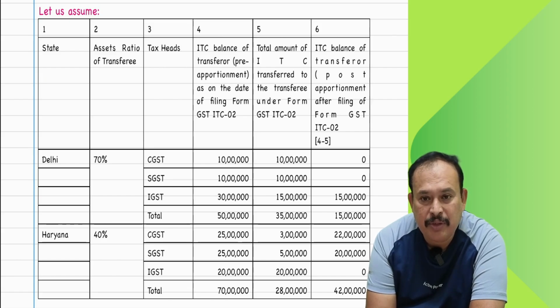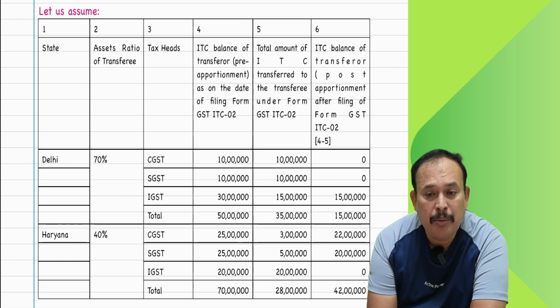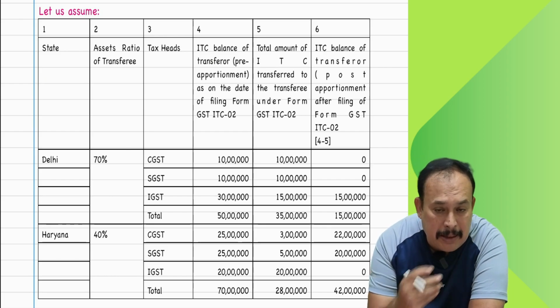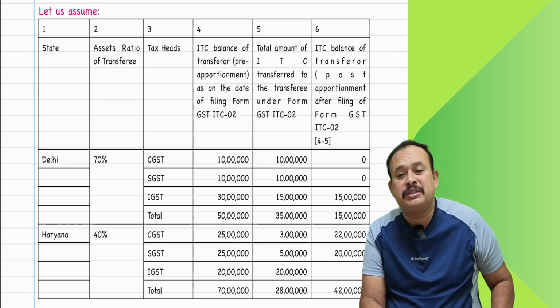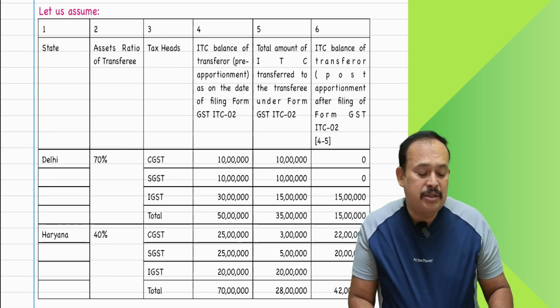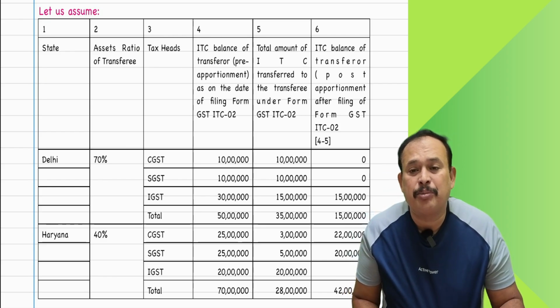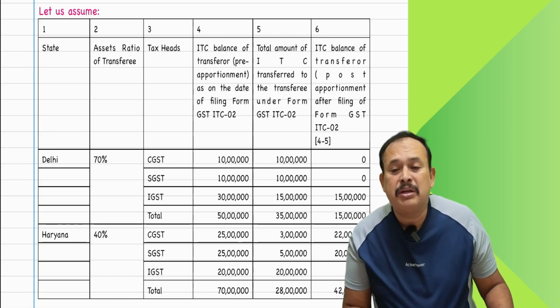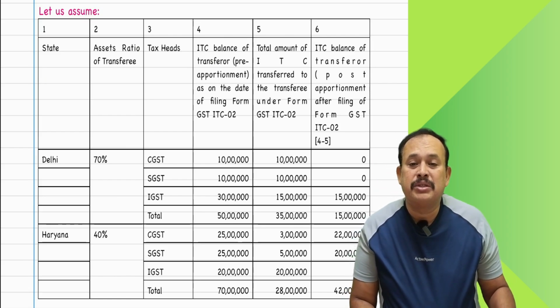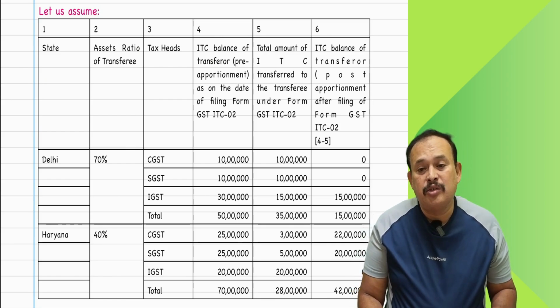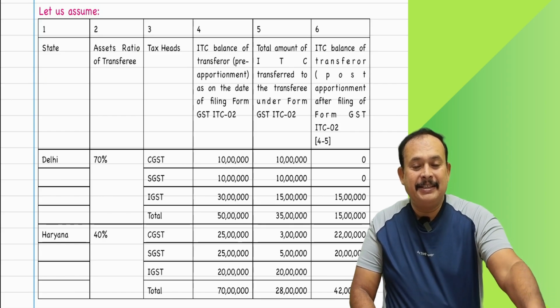A transfer of credit only I referred. 18.3 in case of demerger, amalgamation, transfer or sale, or business constitution has been changed. What do you mean by the business constitution changed? Sole proprietor now became partnership firm. Partnership firm now became private limited. Private limited now became limited. Like that, if there is a change in the business constitution, the PAN number also will change. Therefore, registration is required. There is a transfer of assets and liabilities, which is a supply of service, exempted in nature. But the assets of this transferor, which include ITC receivable, will become ITC receivable of the transferee. Like that, I explained this.